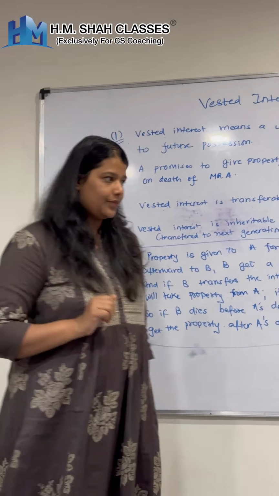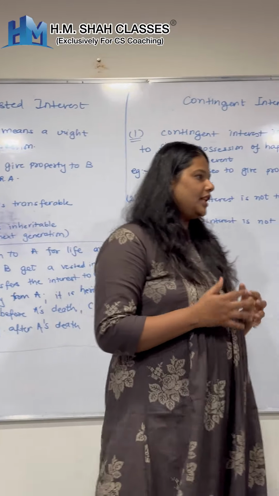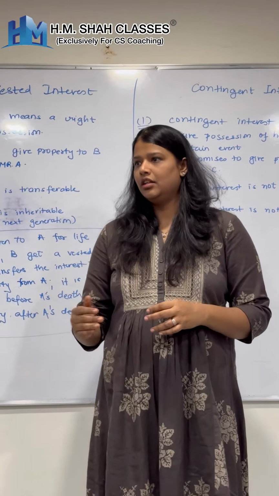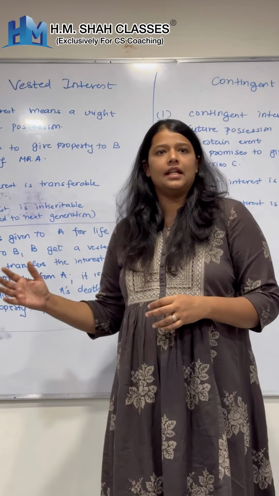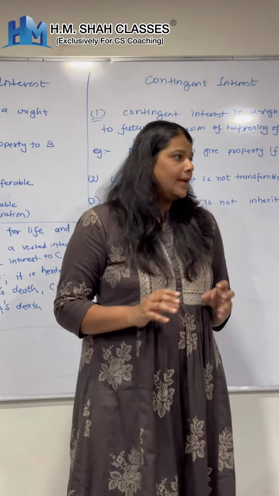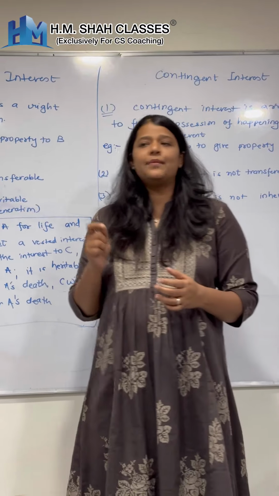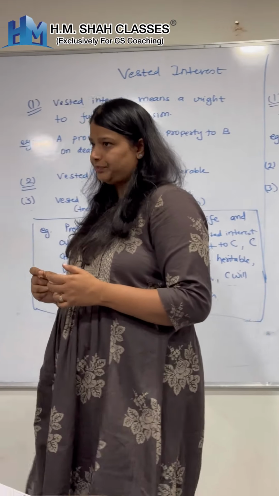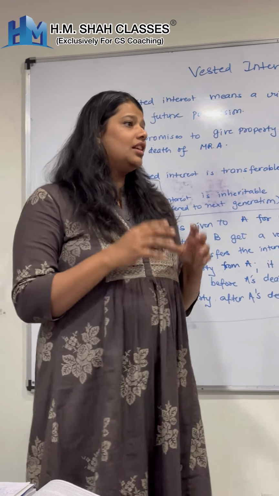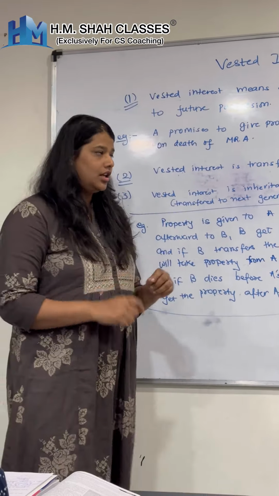Let's talk about it this way. Let's say, for example, A is saying that after my death, I give my property to B. Now, currently the possession is not being transferred, but the interest in that property is being transferred. अब death से certain तो कुछ है ही नहीं. So of course, this event is a certain event.